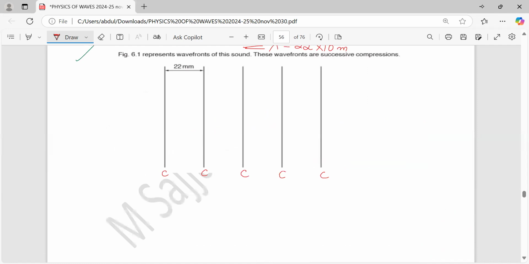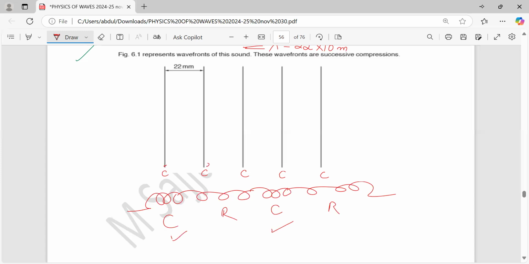And in case of transverse waves, you can assume crests as the wavefront. They want rarefactions. I explained last class, if this is compression, then rarefaction, again compression, again rarefaction, and so on. Between two compressions, there is a rarefaction.